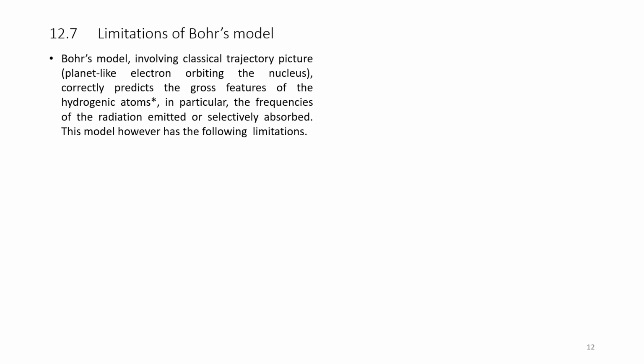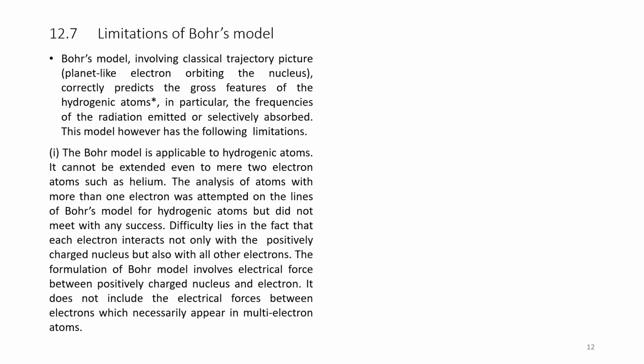This model, however, has the following limitations. The Bohr model is applicable to hydrogenic atoms. It cannot be extended even to mere two-electron atoms such as helium. The analysis of atoms with more than one electron was attempted on the lines of Bohr's model for hydrogenic atoms, but did not meet with any success.